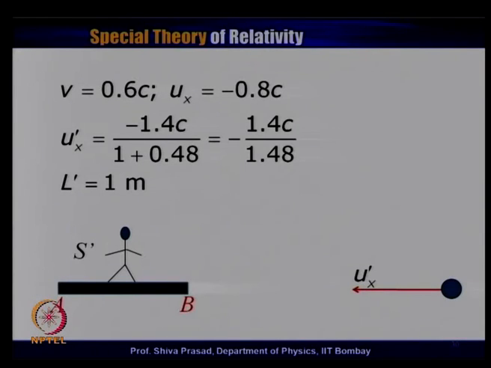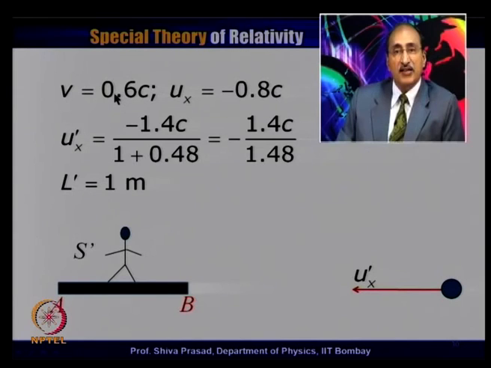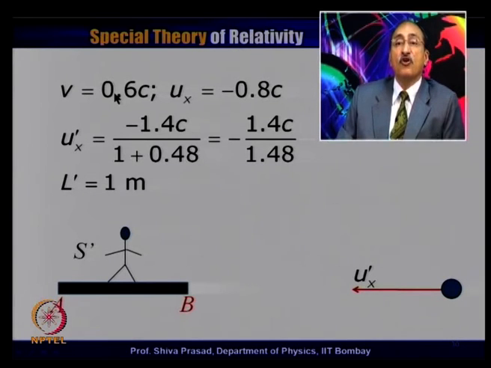So, I come back here because I want to transform from S to S prime. Remember, S was my ground observer. Therefore, V is the relative velocity between S and S prime frames of reference, because these are the two frames between which the transformation is taking place. V turns out to be equal to 0.6 c.